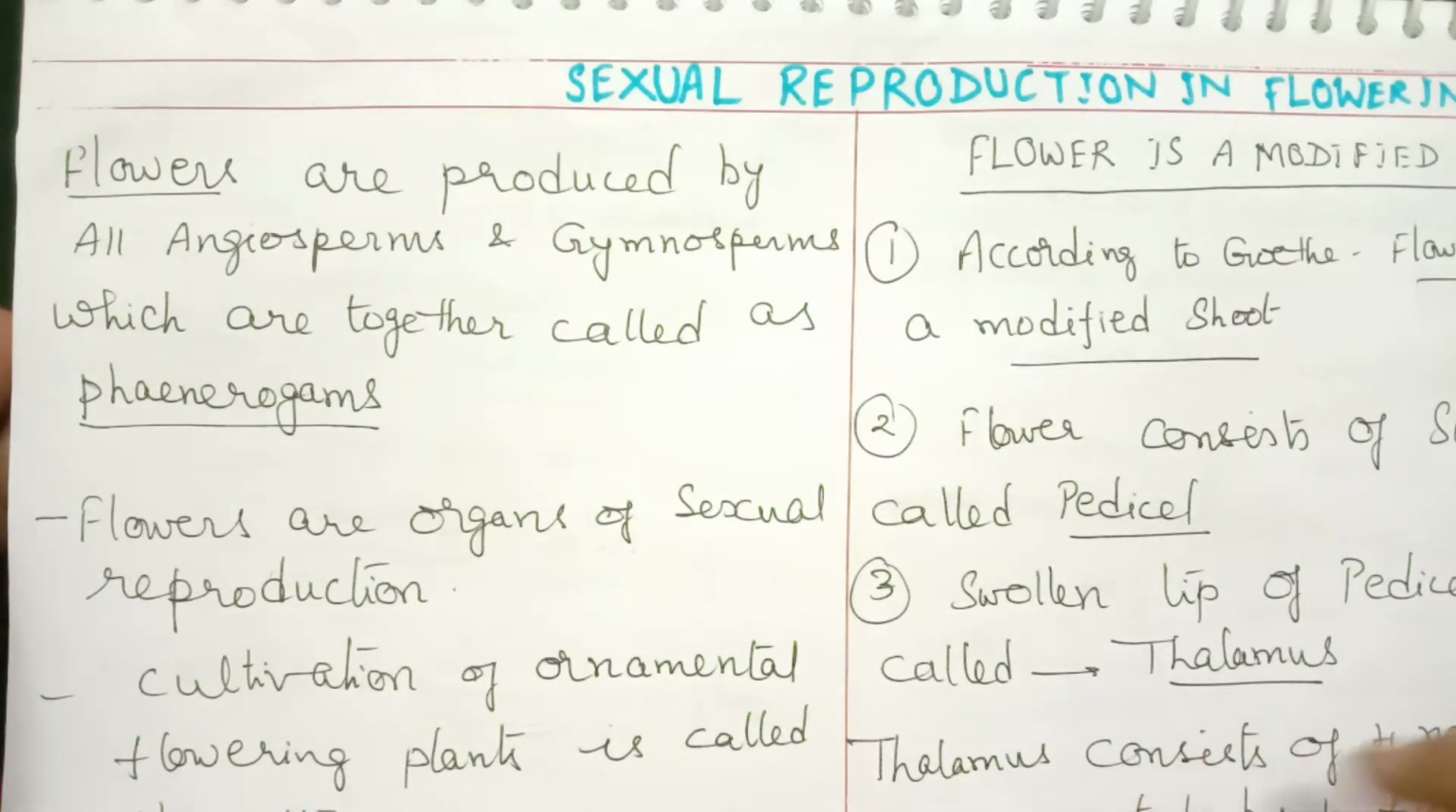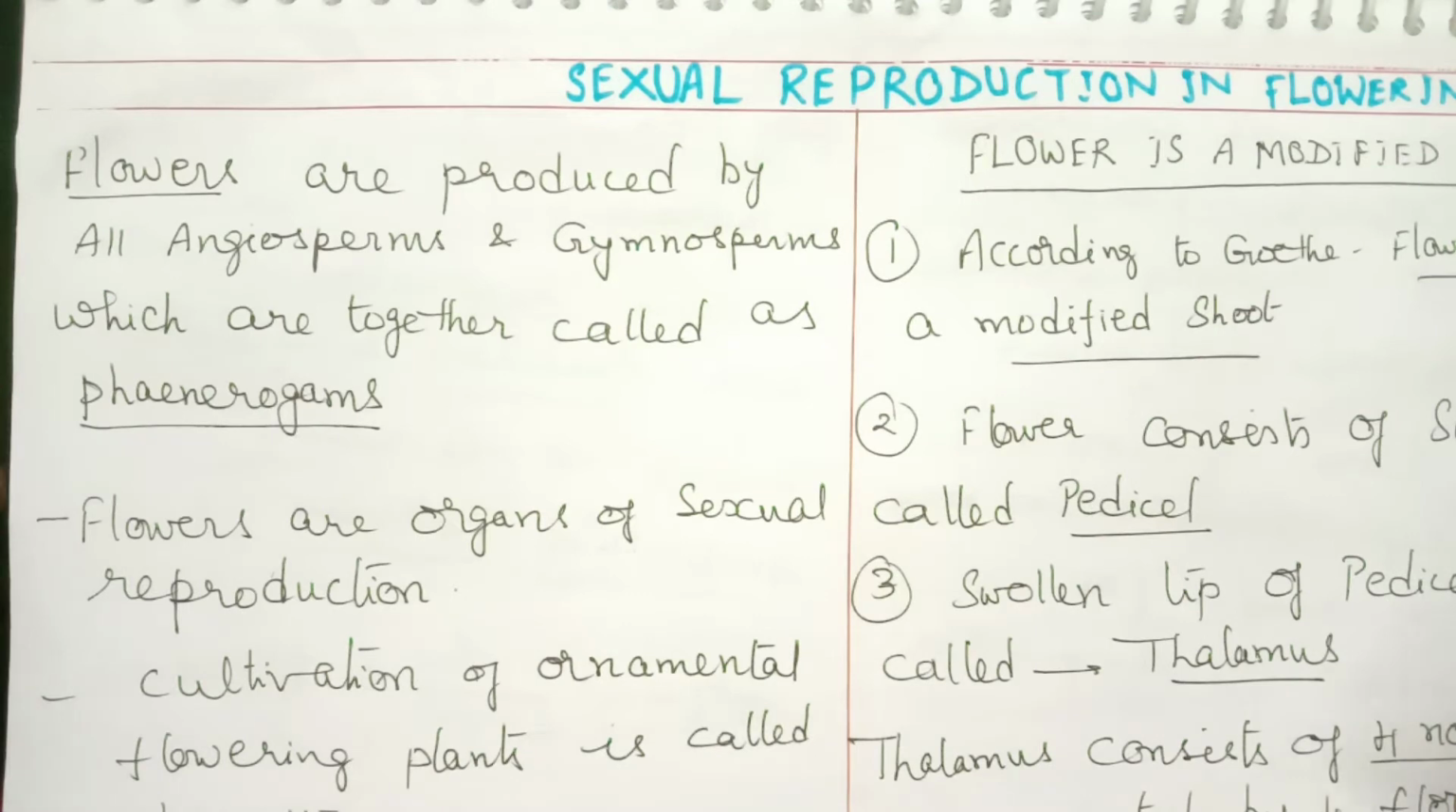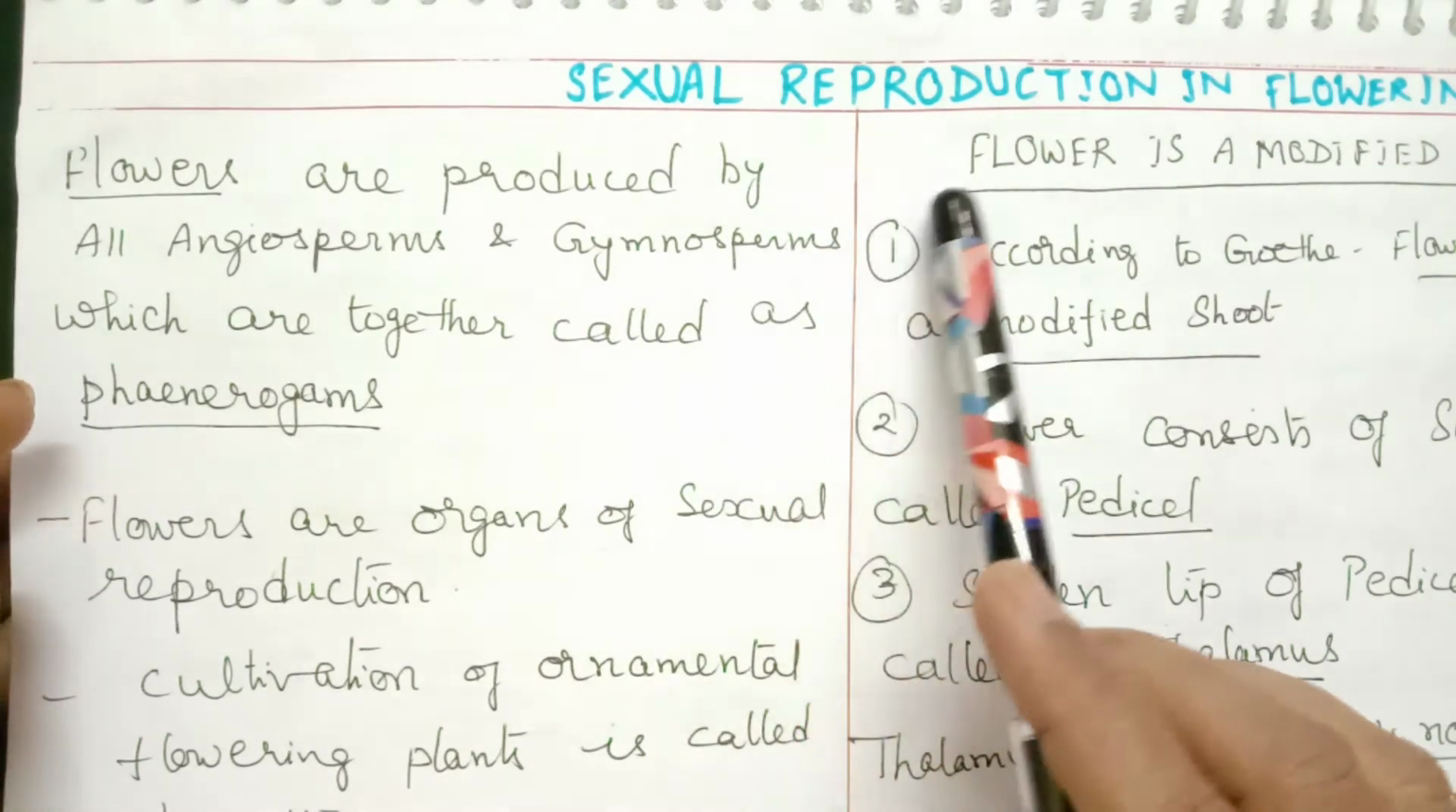As a part of that, we are now starting with the second chapter in 12th class, that is sexual reproduction in flowering plants.